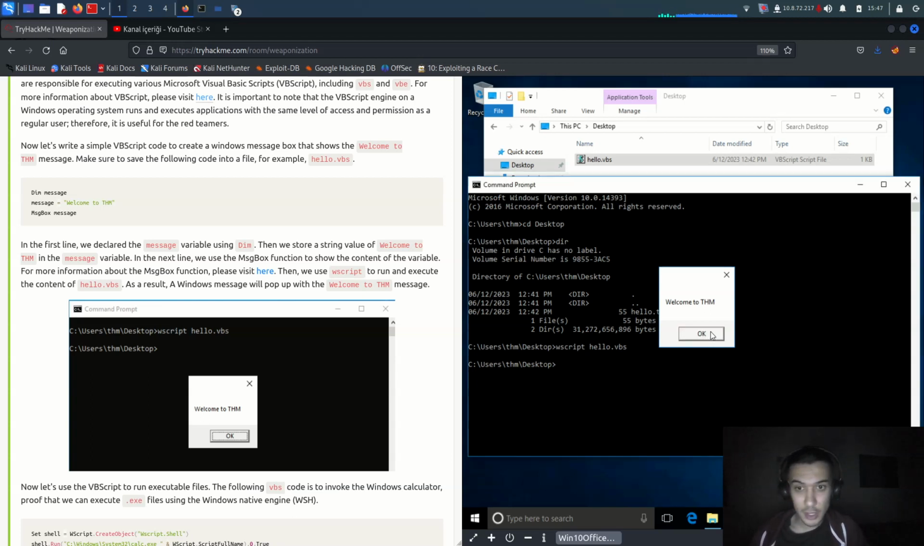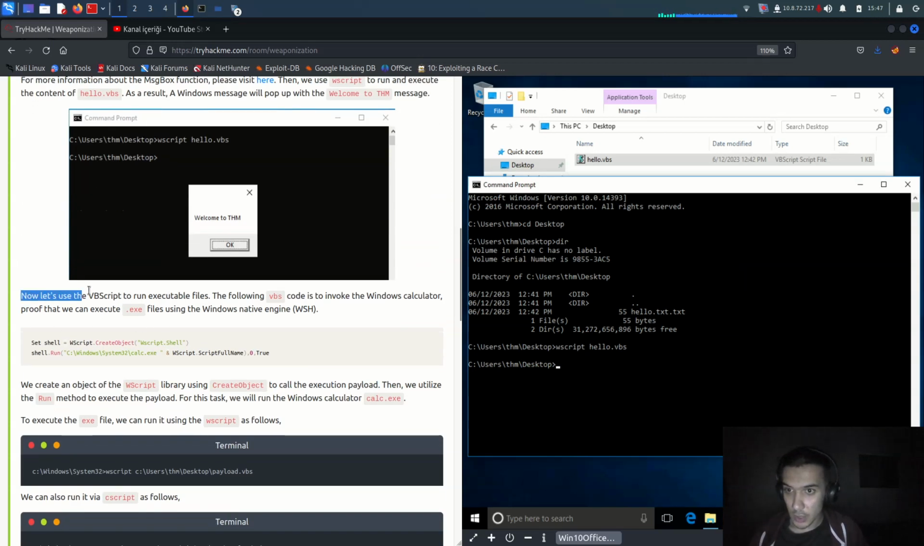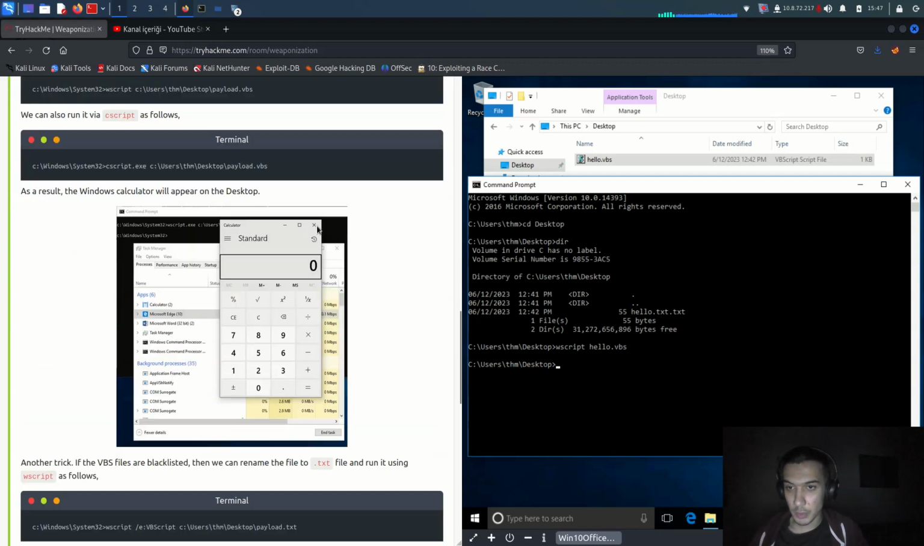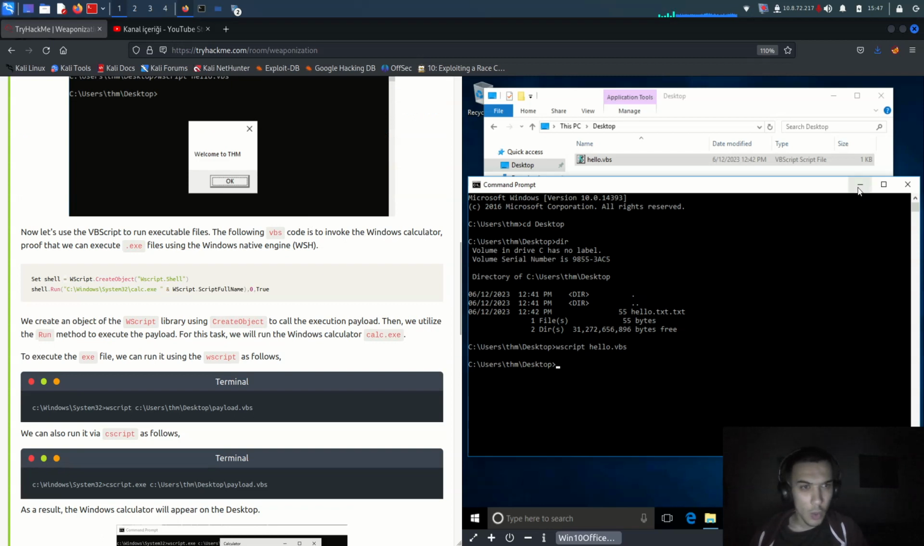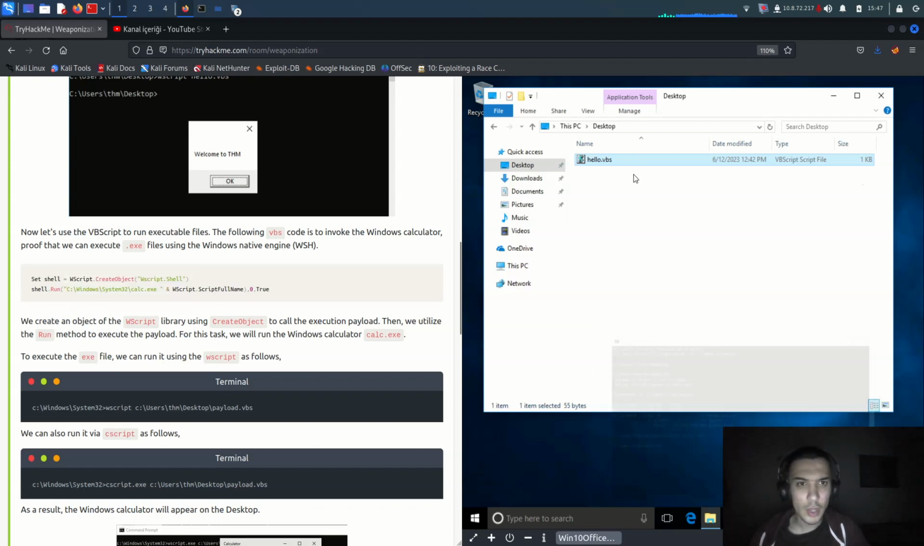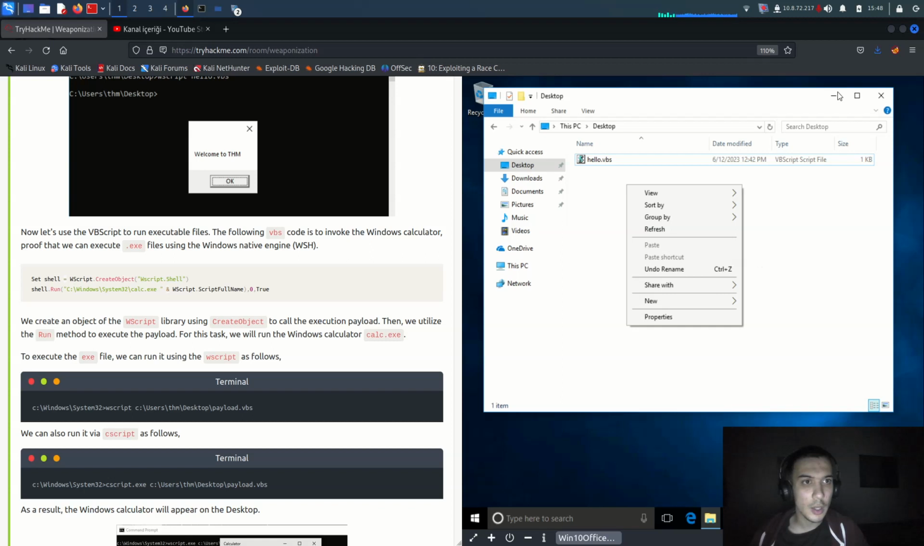The message box is over there. So what is next? Now let's use VBS scripts to run executable files. The following VBS code invokes the Windows calculator, proof that we can execute an exe file using the Windows engine. The engine is the Windows Scripting Host. So what is next? Can I copy this and paste it here? Let me try. Alright, for example, I want to create another text file here, payload.vbs.